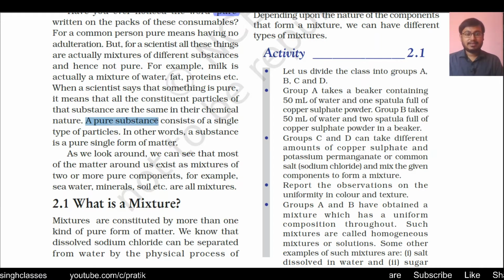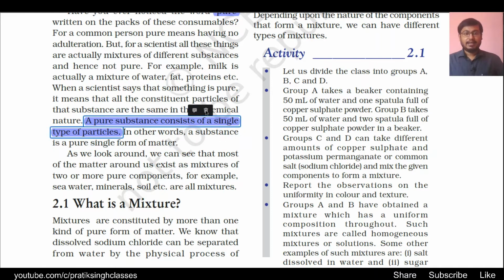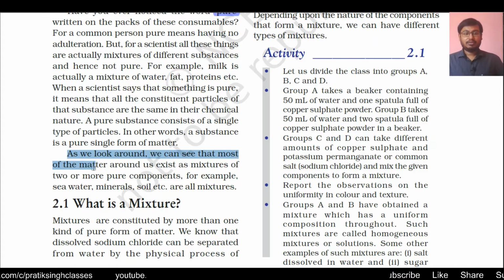A pure substance consists of a single type of particle. When scientists say a pure substance, it means it contains only one type of particle throughout, not any other combination. In other words, a substance which is a single form of matter is called a pure substance in the language of science. As we look around, we can see that most of the matter around us exists as mixtures of two or more pure components, for example seawater, minerals, soil, etc.